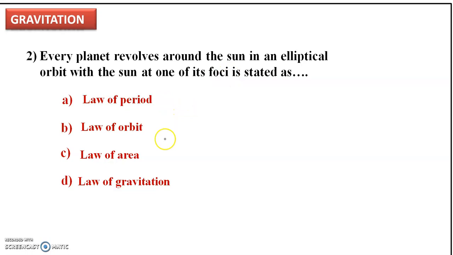But here in the options, Kepler's first law is not mentioned. But we know that Kepler's first law is also called as law of orbit. Why? Because about the orbit in which the planets are revolving around the sun, the first law explains. Means here the correct option for this question is B, that is law of orbit.